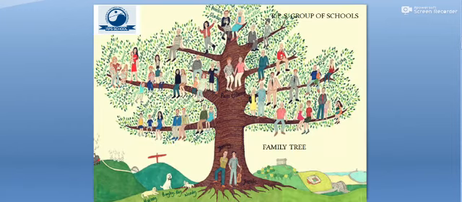Now what you can see before you is a pictorial display of a tree. We can see that people are sitting on the branches of the tree, and that is why we call it a family tree. Even for a tree, there are different parts and they have their own importance. Similarly, in our own family, there are family members with their own significance and family importance. But all family members are required for it to be called a family, just as all the parts of the tree are equally important for a tree to be called a tree.